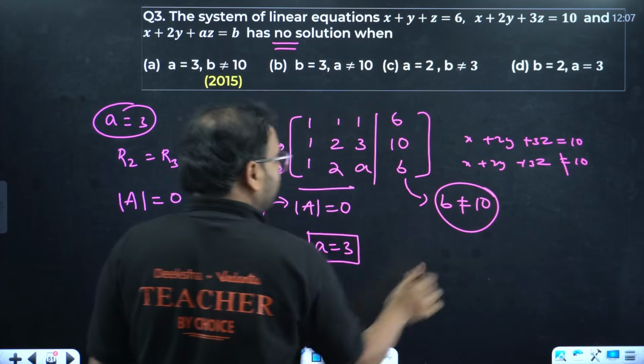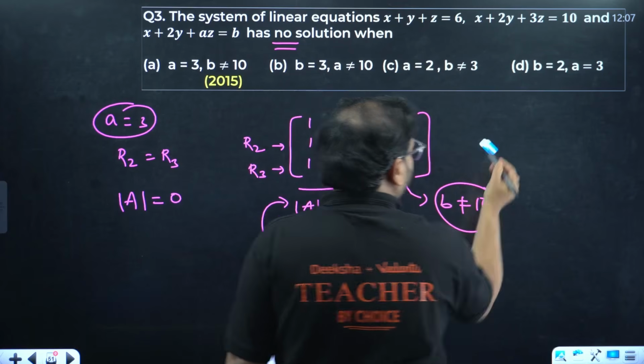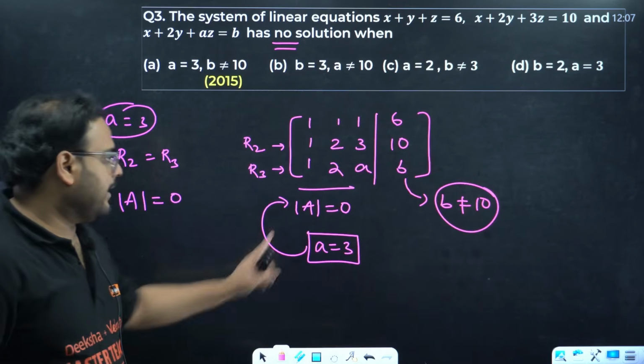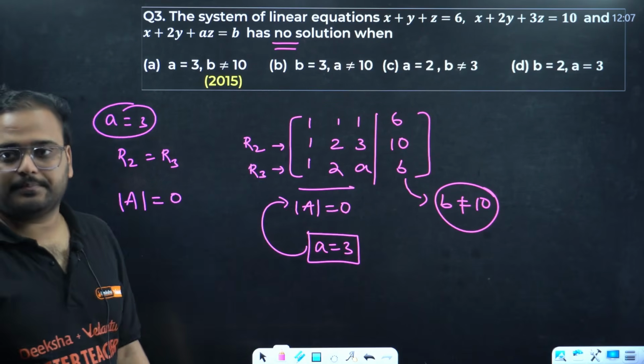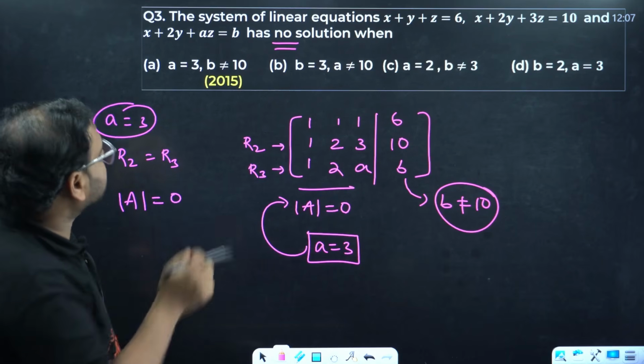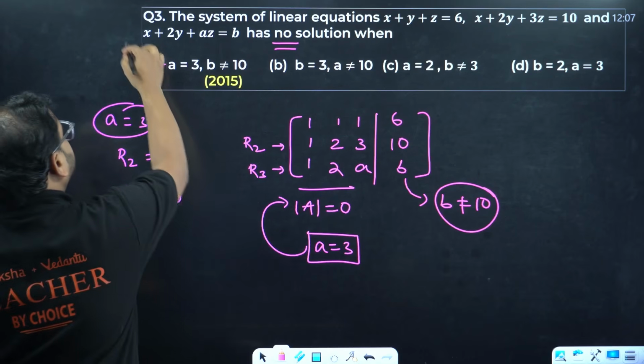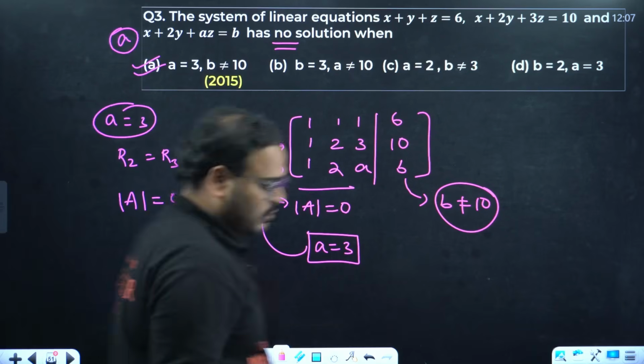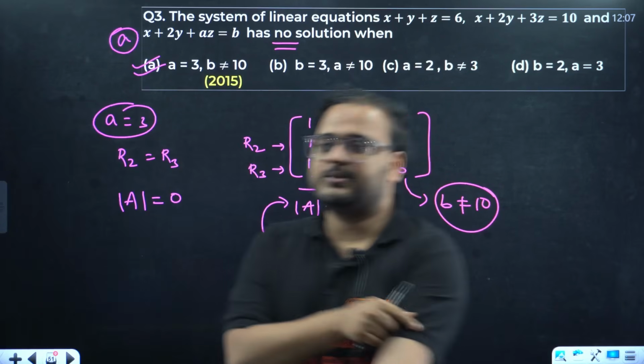Okay, we're going to remove that. Getting it? My answer is what? A is 3 and b is not equal to 10. Option is what? Option is this only, right? Option A. Question number 3, answer is option A.